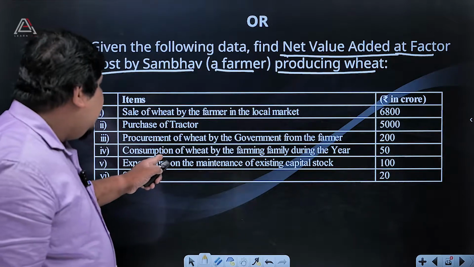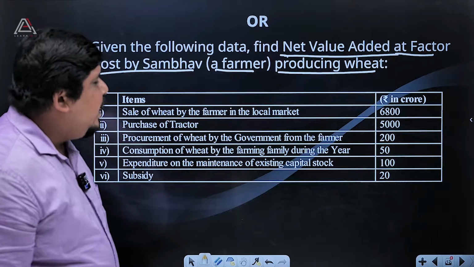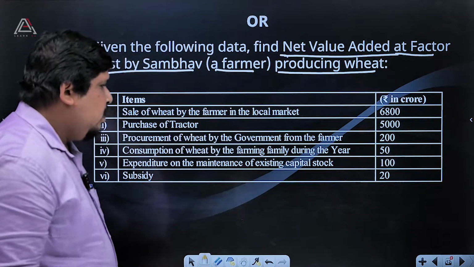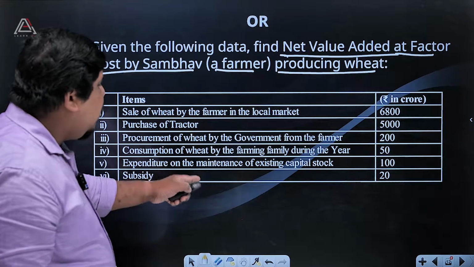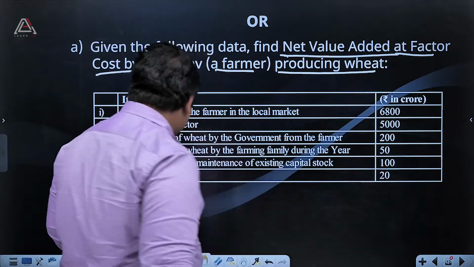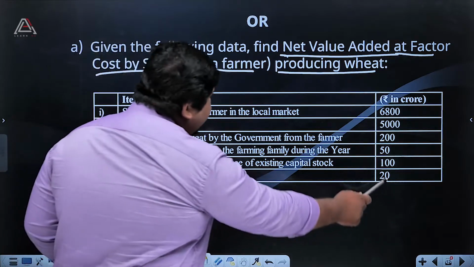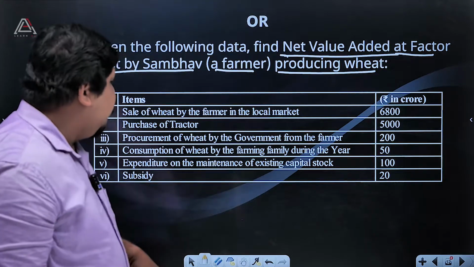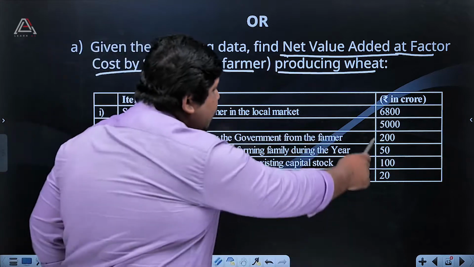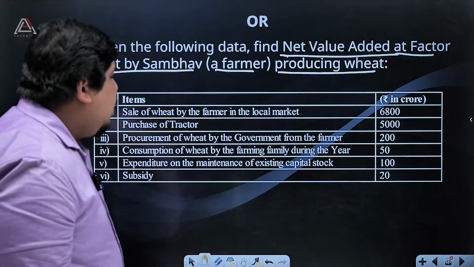Then consumption of wheat by the farming family during the year: they consumed 50,000 crores of wheat. Then expenditure on the maintenance of existing capital stock, that is 100. Then subsidy given to that farmer, that is 20. This is the table. Then sale of wheat by the farmer in the local market, 6,800. Next, purchase of tractor, 5,000 crores.